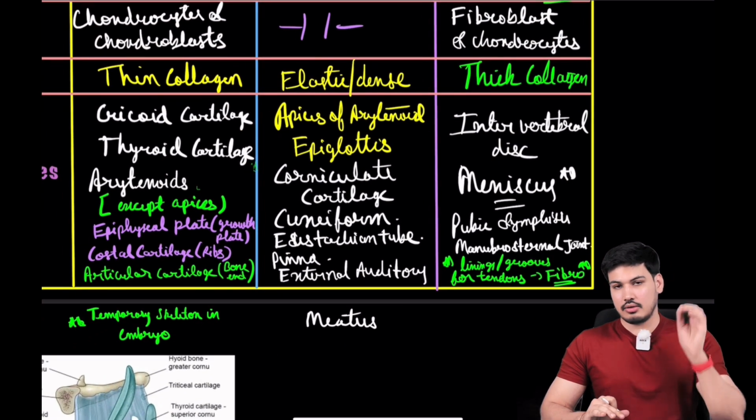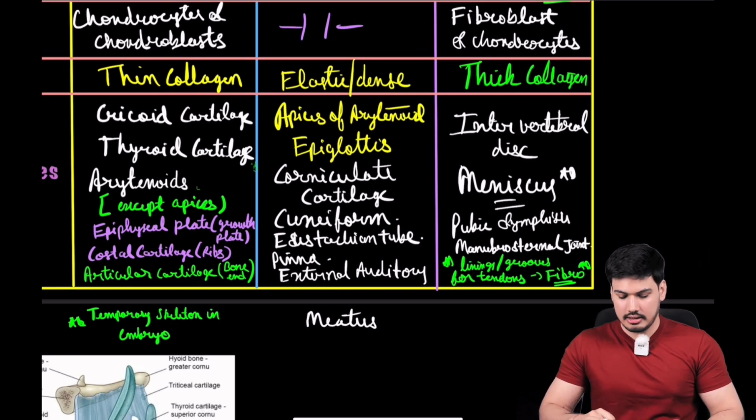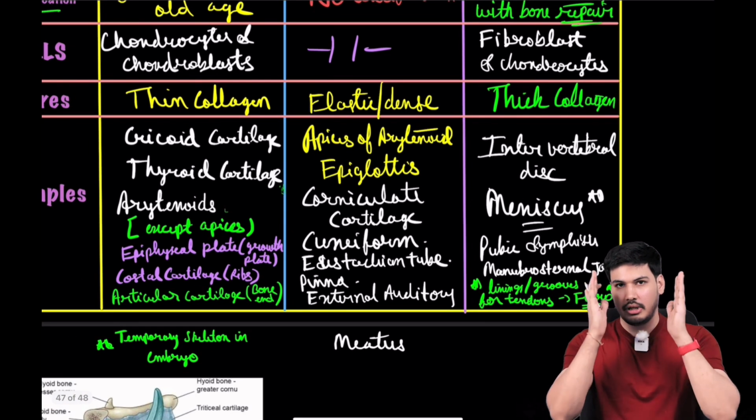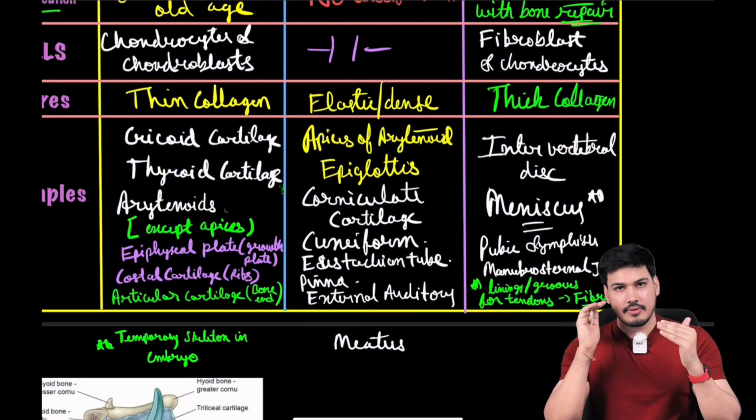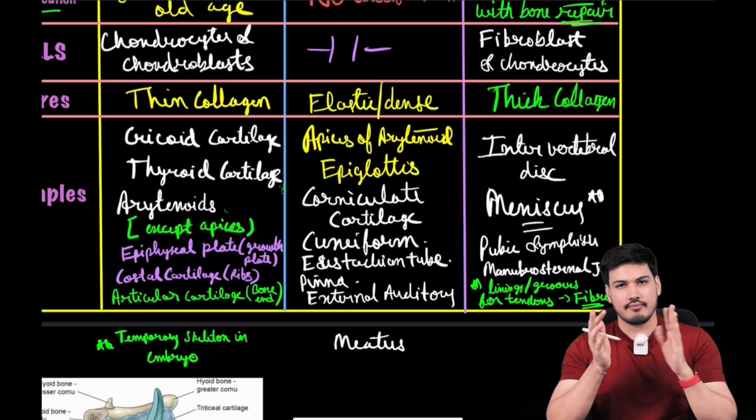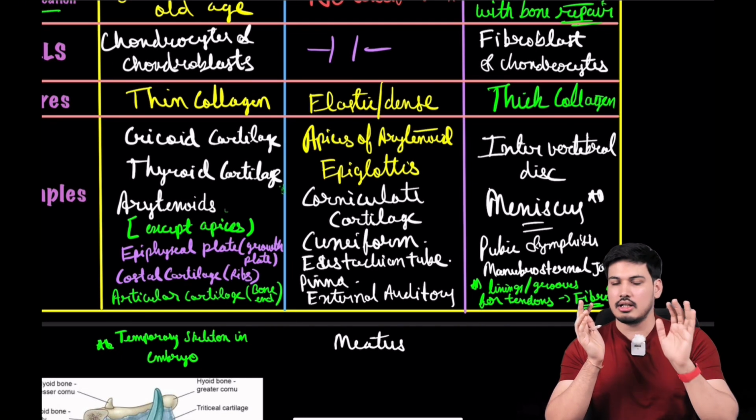We are just going to go directly to the 3D, but you now understand. Bigger cartilages of the larynx, cricoid cartilage, thyroid cartilage, and arytenoid cartilage, except the apices, are hyaline cartilage. Epiphyseal plate, nobody forgets. Articular cartilage, nobody forgets.